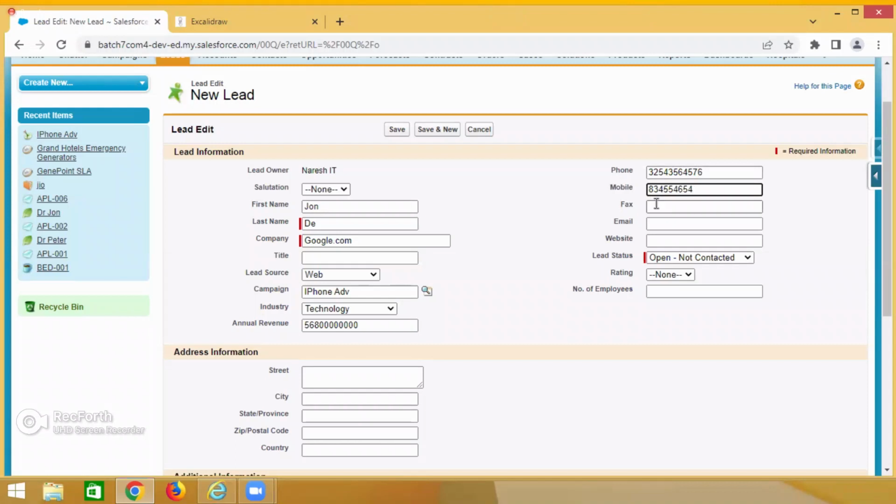Mobile number. Does the mobile number belong to a person or a company? Guys, I just added random numbers. Fax. Fax belongs to the company. A person doesn't have fax. Email belongs to a person. So for example, john.de@gmail.com. Now, website. Does website belong to a person or a company? Company. What is the website?